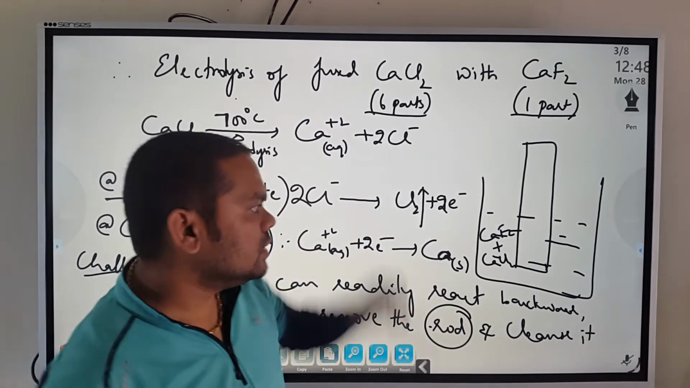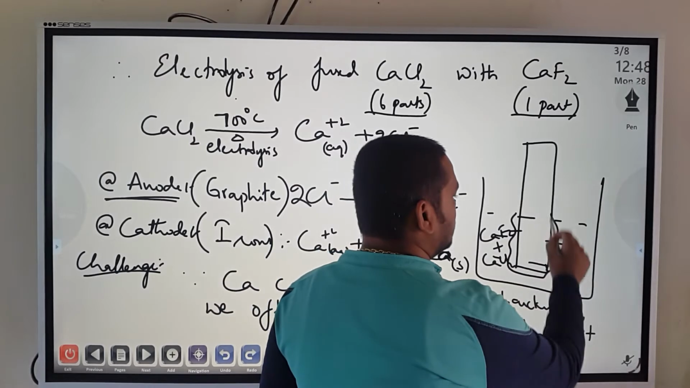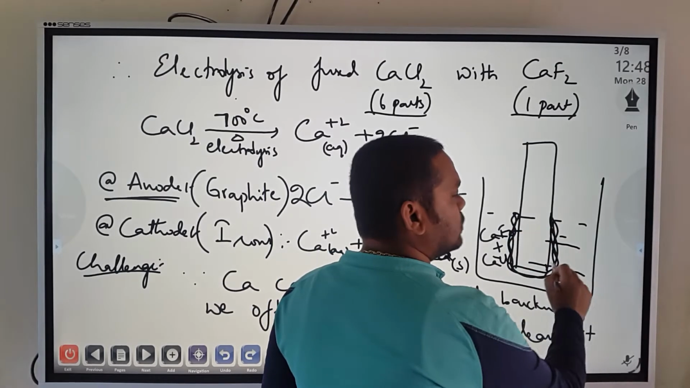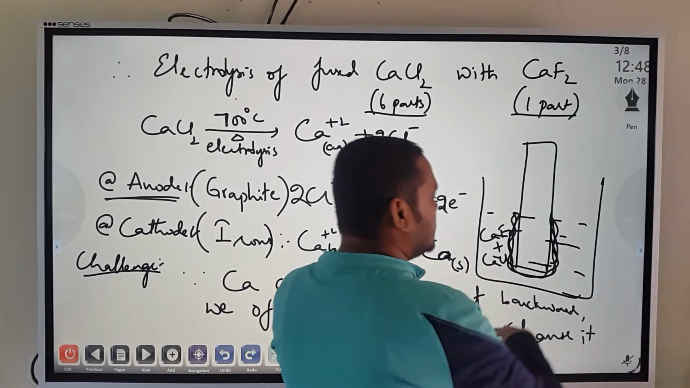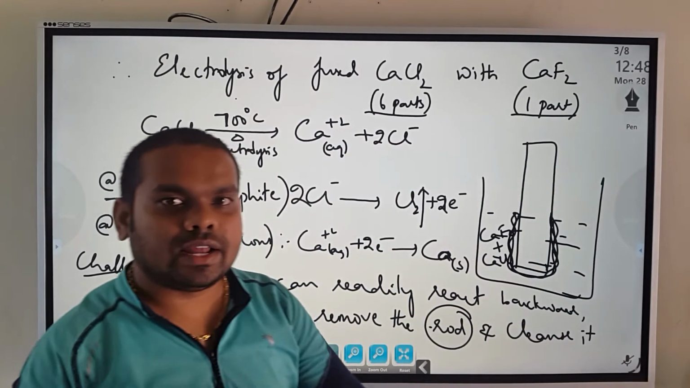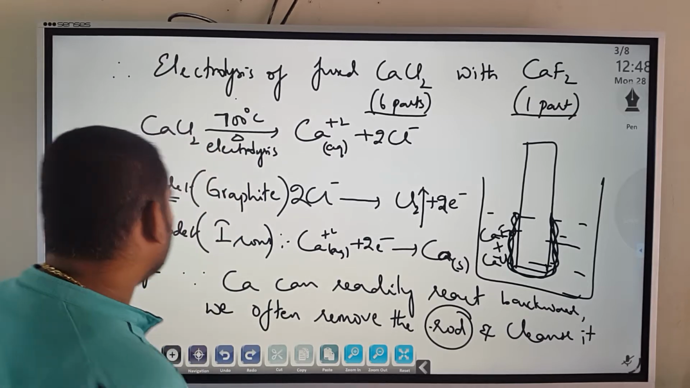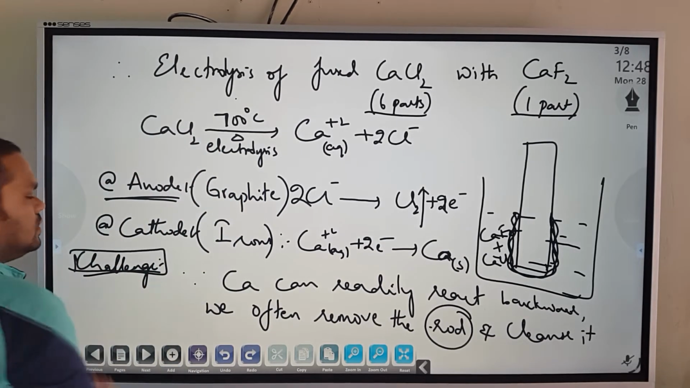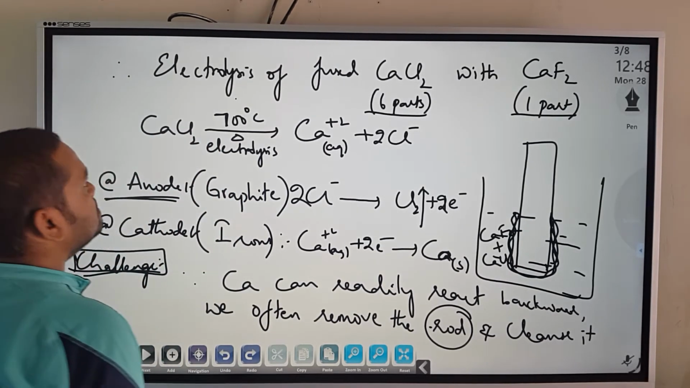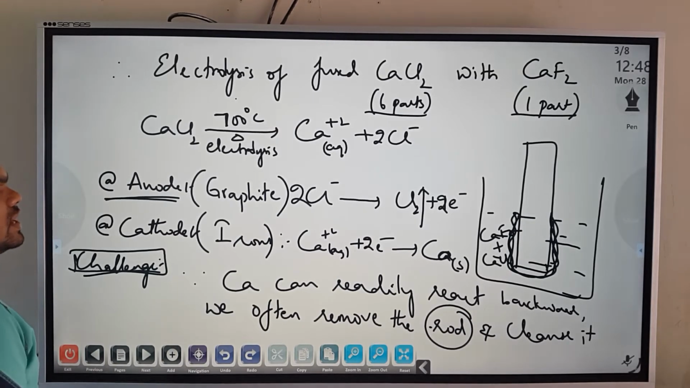So this rod, very often the calcium will be settling over here. If this calcium that is settling over is allowed to be there for a long time, reverse reaction will happen. So what I do is I remove it and I wipe it off, so that the calcium will be separated. This is what you have to remember. Okay, then that's all about the extraction of calcium.